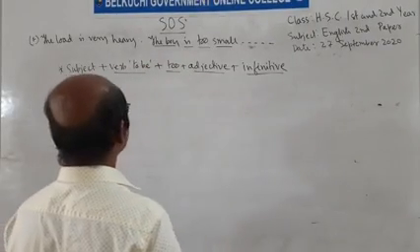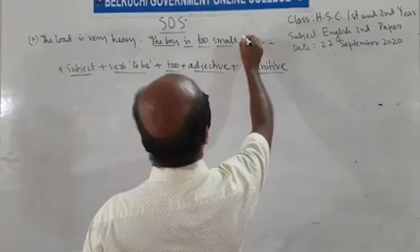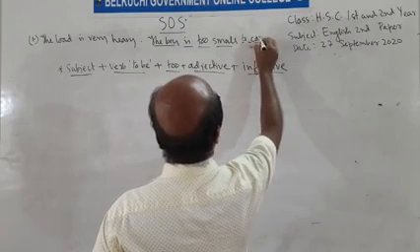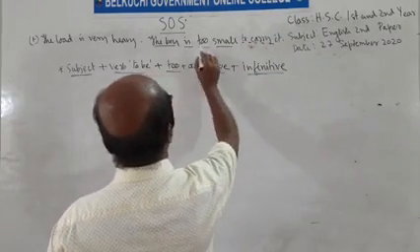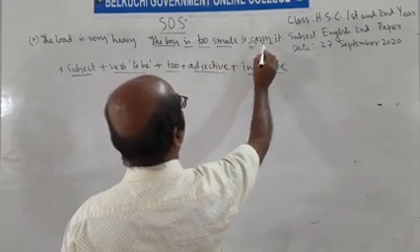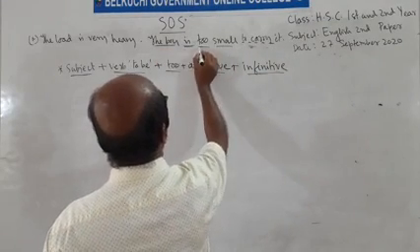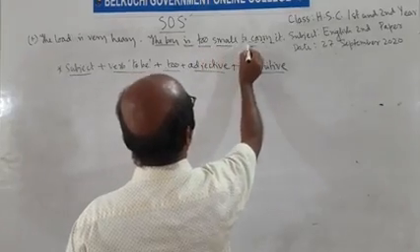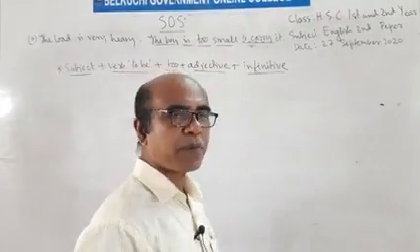The load is very heavy. The boy is too small. We can use to carry it. The boy is too small to carry it. Here subject is the boy, verb to be is, to plus adjective plus infinitive. Infinitive means to plus the present form of verb.